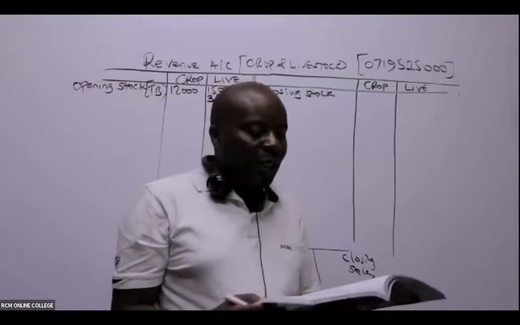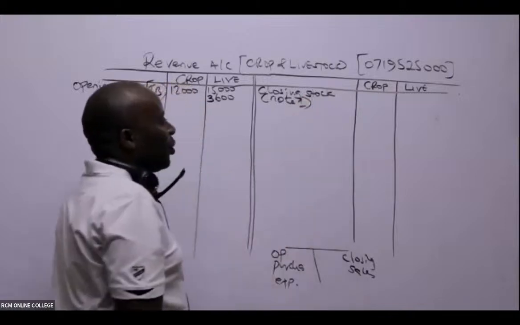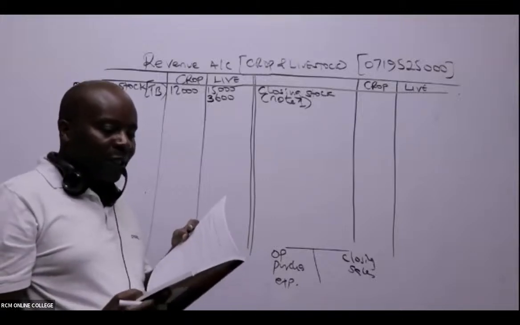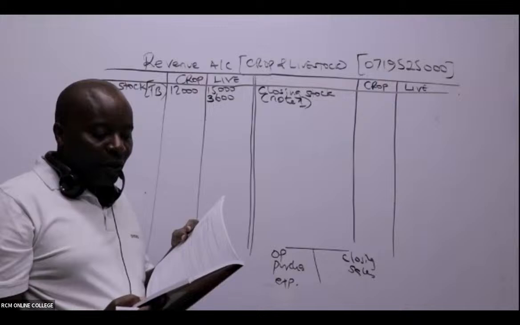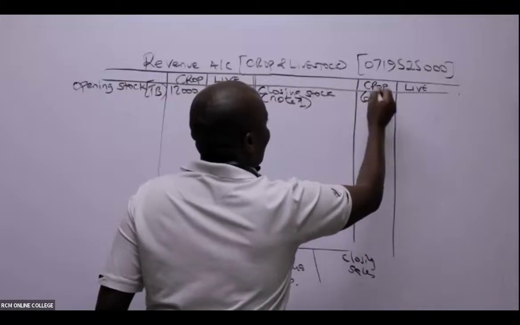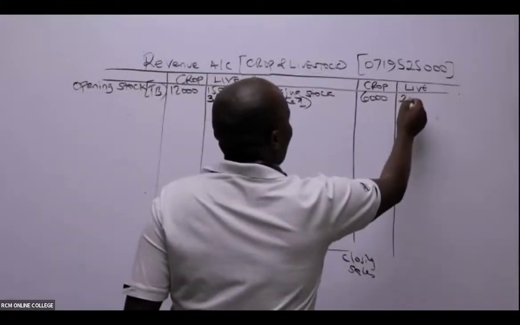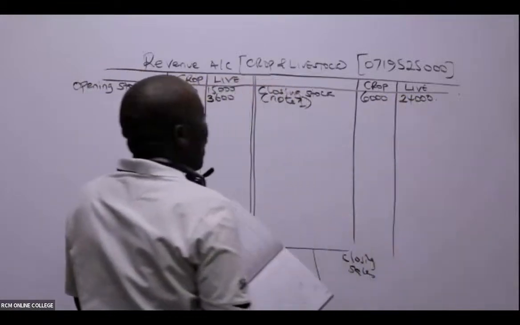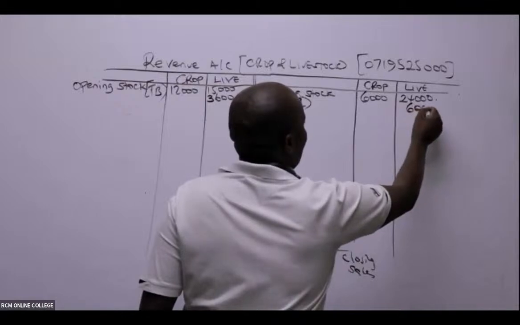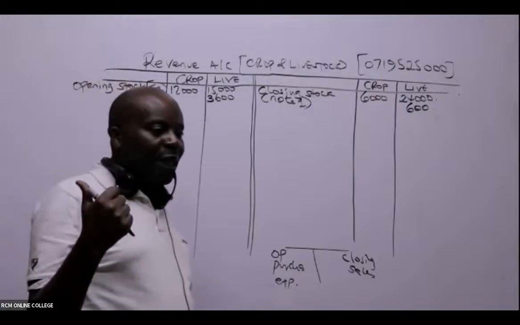So if you look at note 1, what have they told us in note 1? Inventories as at 31st March 2012, that is at the end of the year, were valued as follows: for crops, and then for livestock, I can see 24,000. And for livestock still, we have livestock feeds of 600. Can you kindly confirm that all of us have been able to put in the stocks?